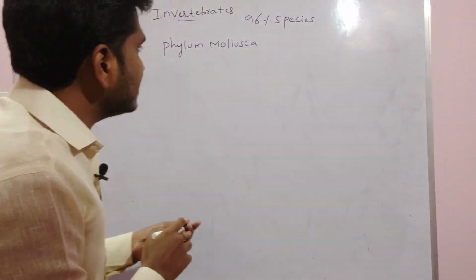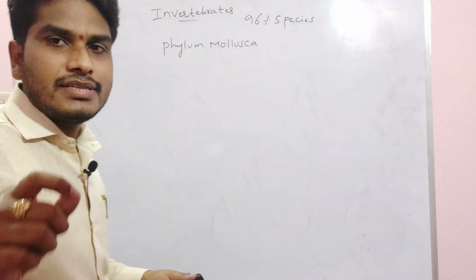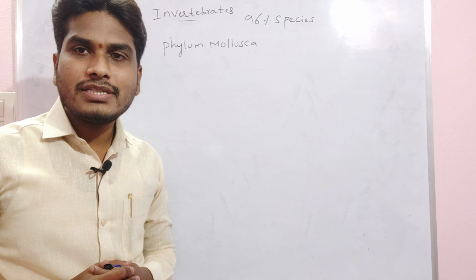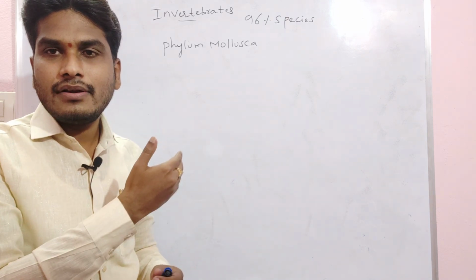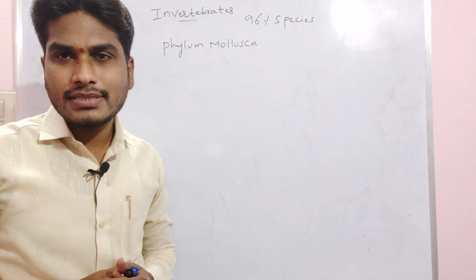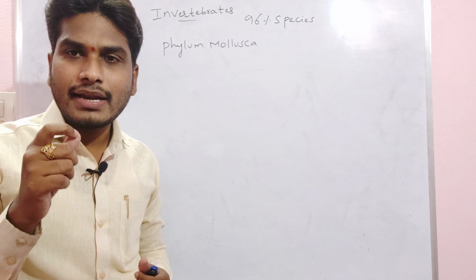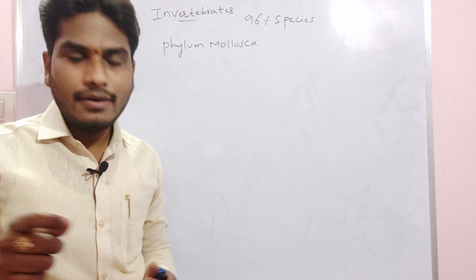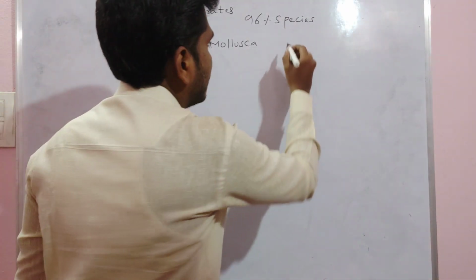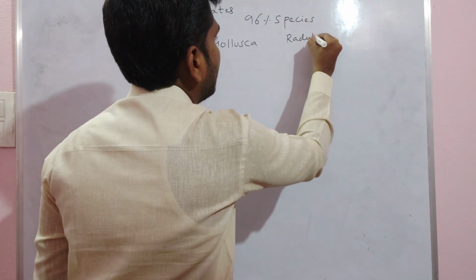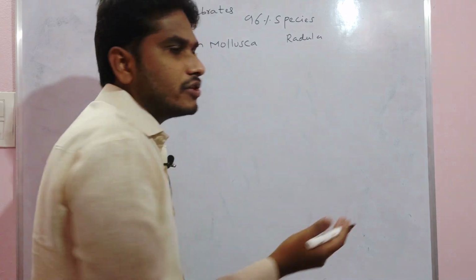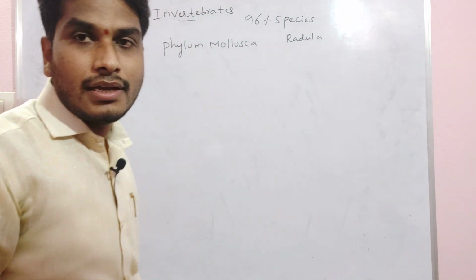Molluscans are mostly aquatic organisms. Molluscans have a radula, which is a rasping organ. Radula is a rasping organ, that means it helps for feeding and for locomotion.